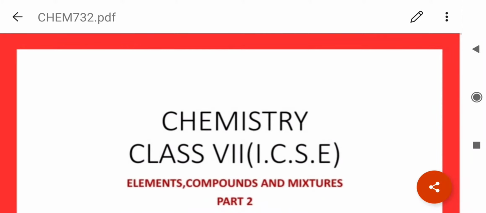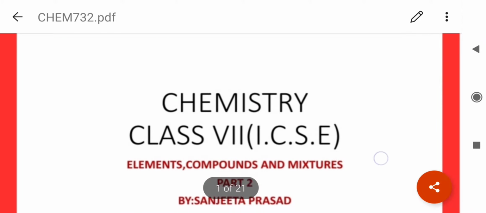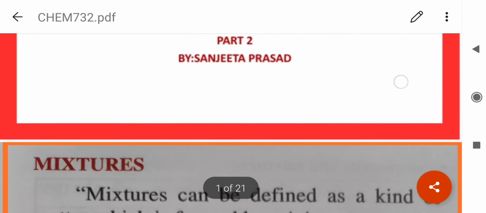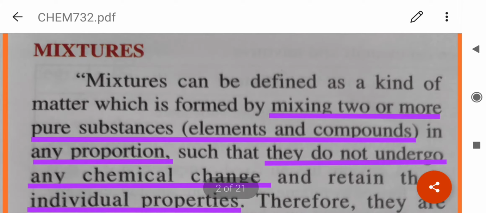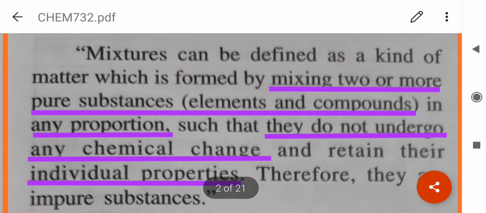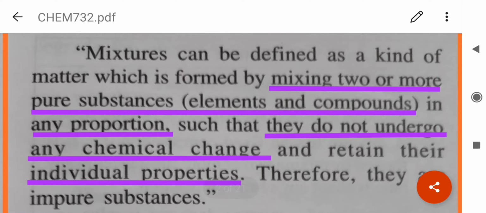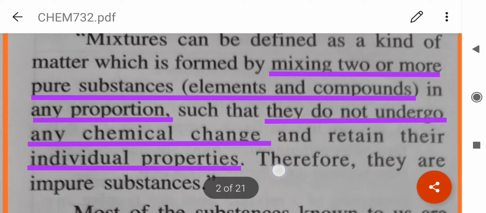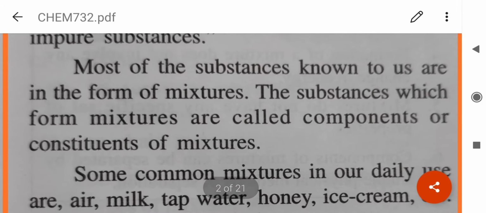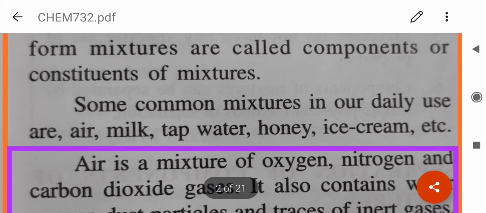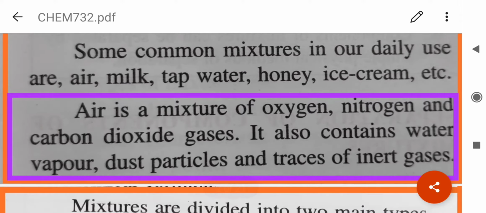Hello students, now we are going to start with the second part of elements, compounds and mixtures. So what are mixtures? They can be defined as a kind of matter which are formed by mixing two or more pure substances which may be elements or compounds in any proportion such that they do not undergo any chemical change and they still retain their individual properties. That is why they are also called impure substances. Example: air, milk, tap water.